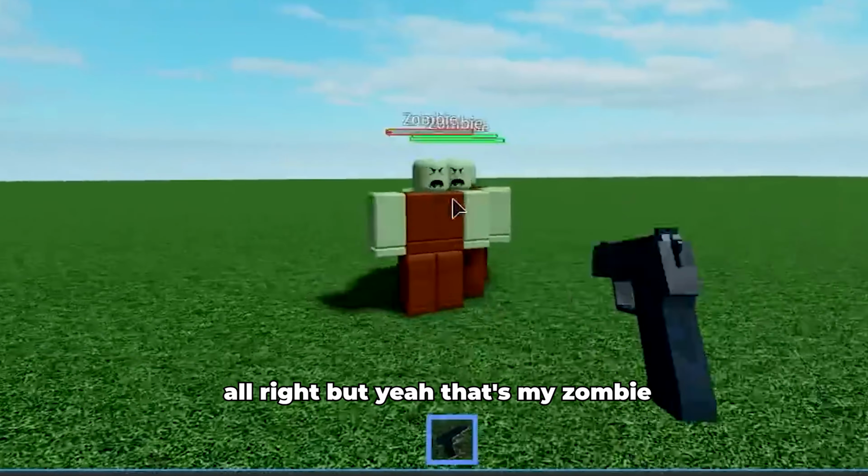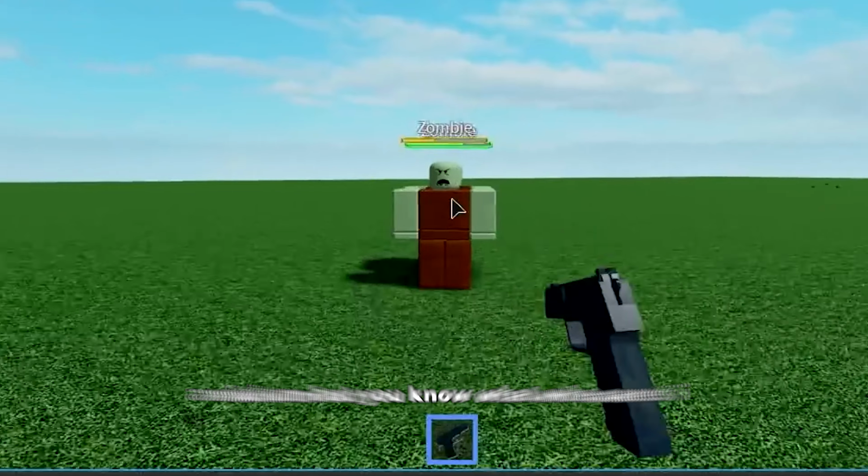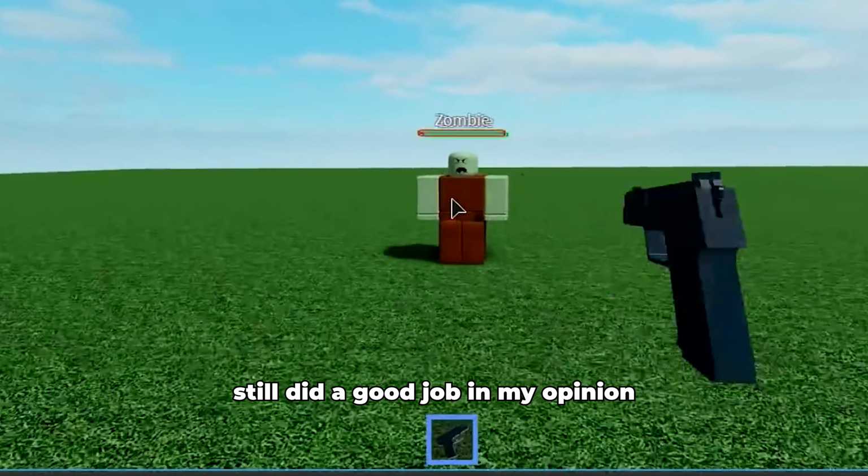But yeah, that's my zombie defense. I know the map is awful, but who cares? I still did good, in my opinion.